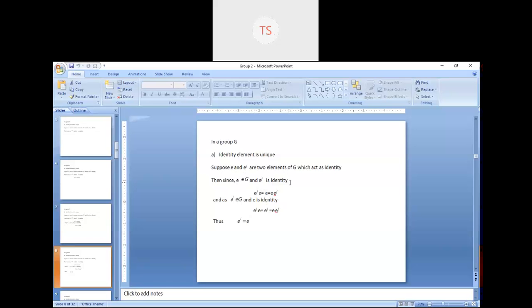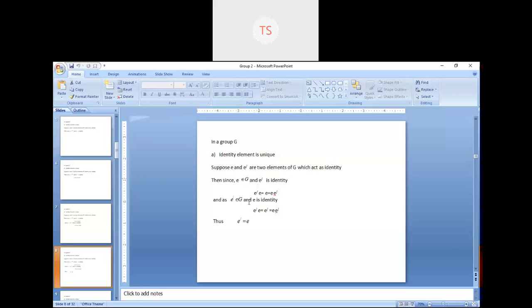By the rule of identity, if you multiply any element with the identity element, we will get the same element. For example, in multiplication of natural numbers, the identity element is 1, because if you multiply 3 into 1, again you are getting 3. So here this E is your 3 and this E dash is your 1. So 1 into 3 is equal to 3 is equal to 3 into 1. This is a particular case where I have taken E as 3.